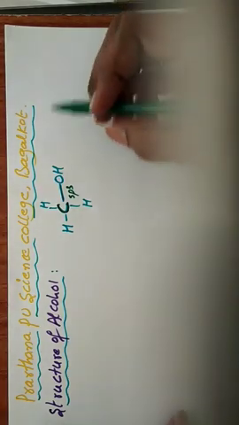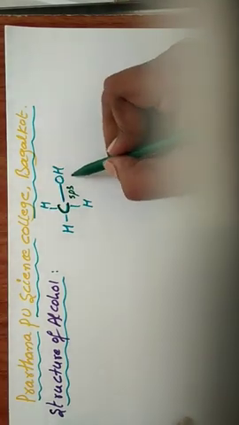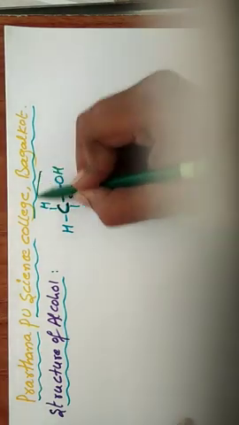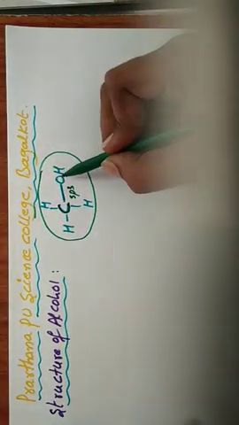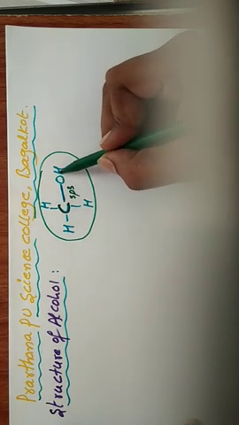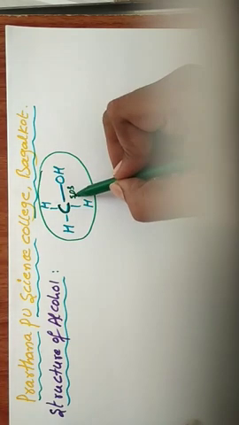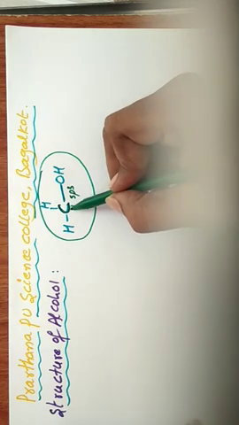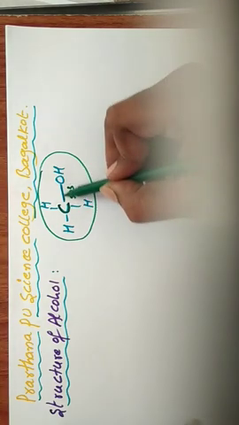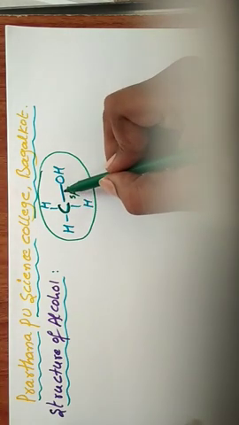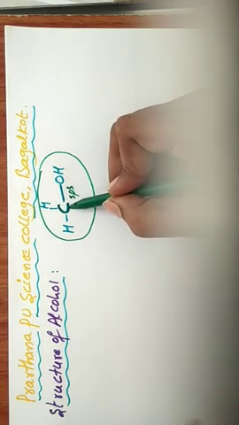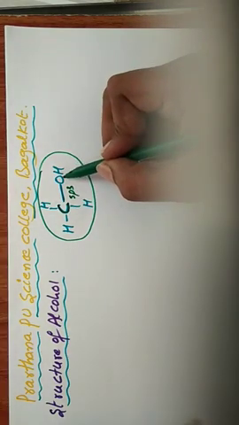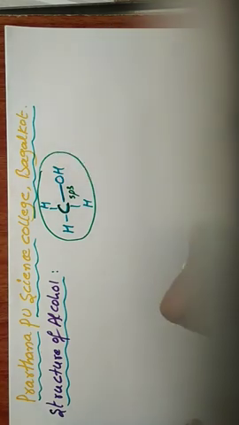So this explanation we will write in statements. In alcohol, the oxygen of the OH group is attached to an sp3 hybridized carbon by a sigma bond, formed by the overlap of the sp3 hybridized orbital of carbon with the sp3 hybridized orbital of oxygen.